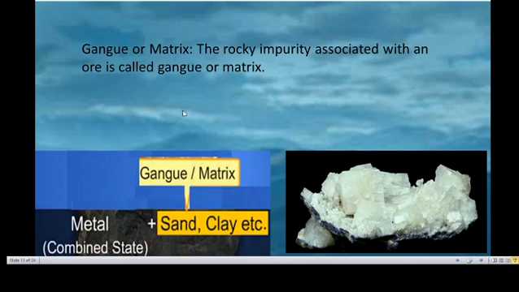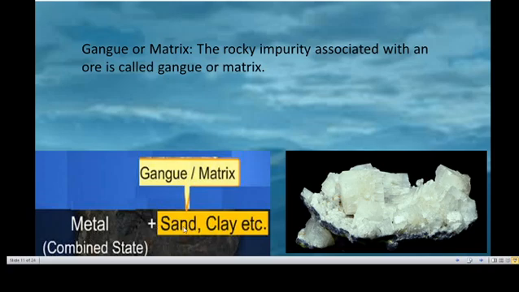Then gangue or matrix. What is gangue? What is a matrix? Both are the same. Gangue is also called matrix. The rocky impurity associated with an ore is called gangue or matrix. The metal is present in the combined state.